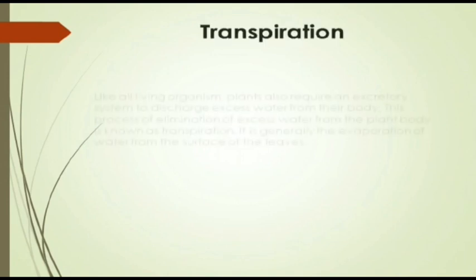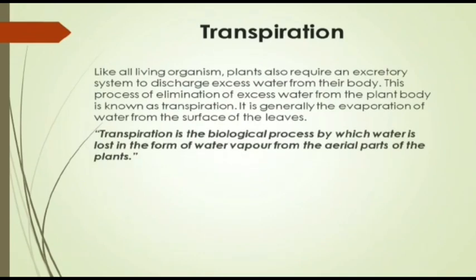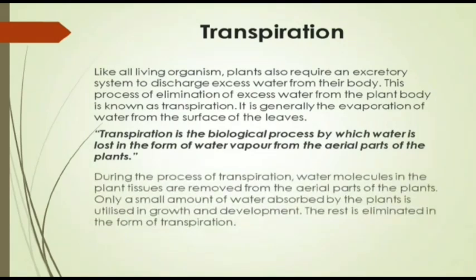Now we all know what is transpiration, right? Like all the living organisms, plants also require an excretory system to discharge the excess water from their body. This process of elimination of the excess water from the plant body is known as transpiration. It is generally the evaporation of the water from the surface of the leaves. Now, by definition, transpiration is the biological process by which the water is lost in the form of water vapor from the aerial parts of the plants.